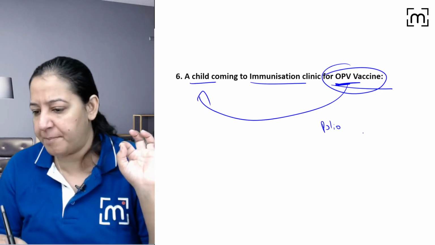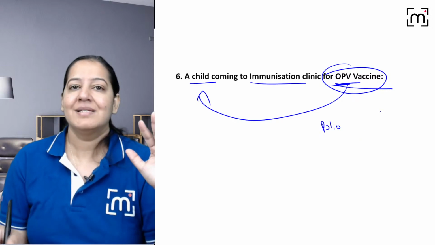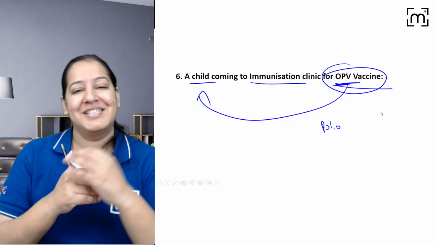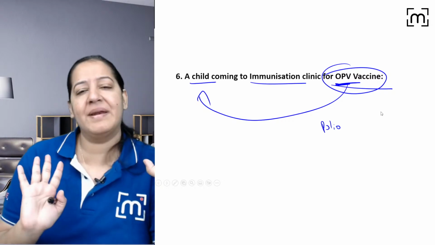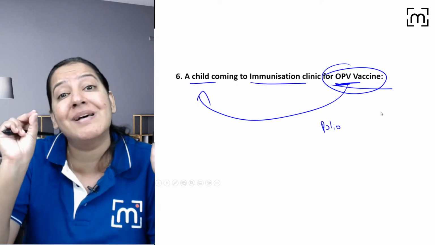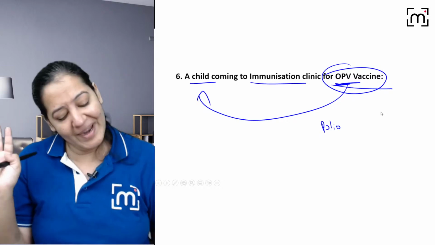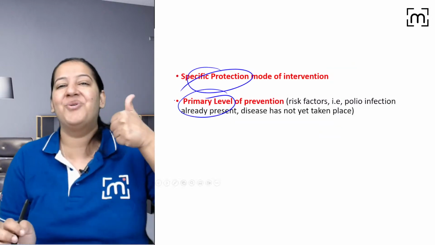So which level? Yes, Tejaswini, Gajanan, Hakim, I want answers like this. Say yes. So it's primary, or primary may be specific. Primary level of prevention. The risk factor is present, but disease has not happened. So of course it's primary level of prevention. Primary may be it's specific against polio only. It is not non-specific, so it is specific. So the answer is primary level, maybe specific protection, and you all are right.